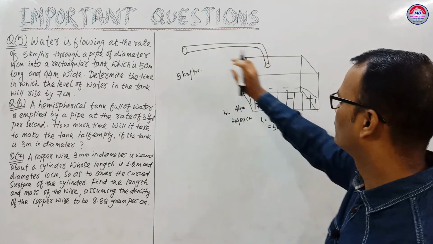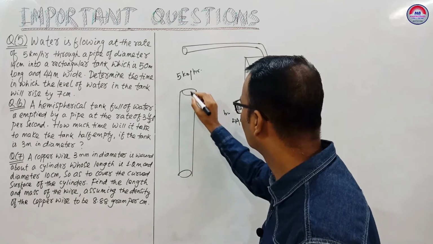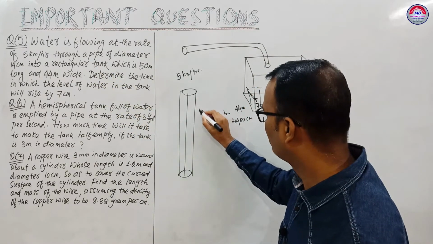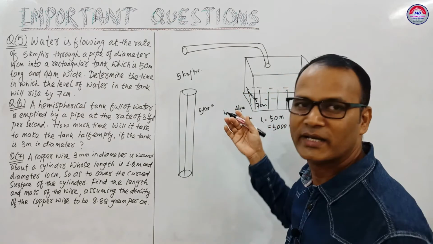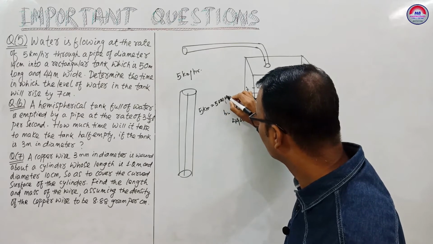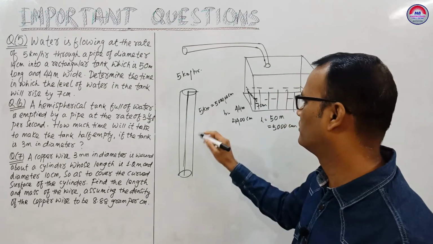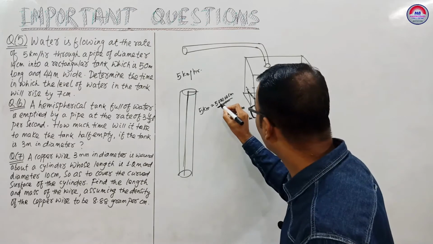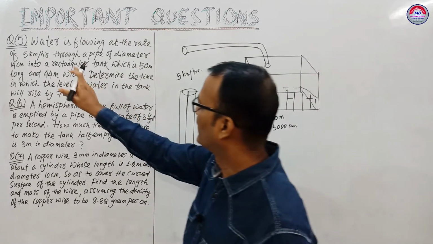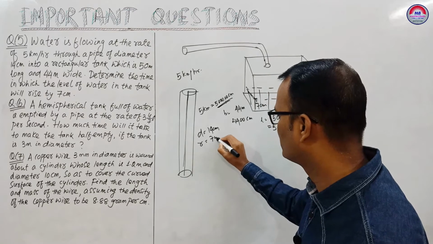So water will fill through this pipe, which is the shape of a cylinder. If you draw the shape of a cylinder, here the length will be 5 km. Converting 5 km into centimeter: 5 km is 5000 meter, then 00 centimeter. So the height of the cylinder will be 5 lakh centimeter. In 1 hour, water flows this much. The diameter of the pipe is given as 14 centimeter, so r will be 7 centimeter.